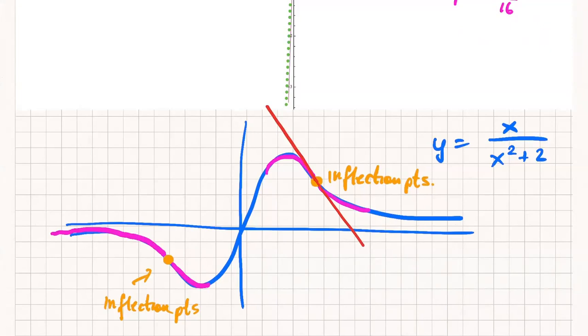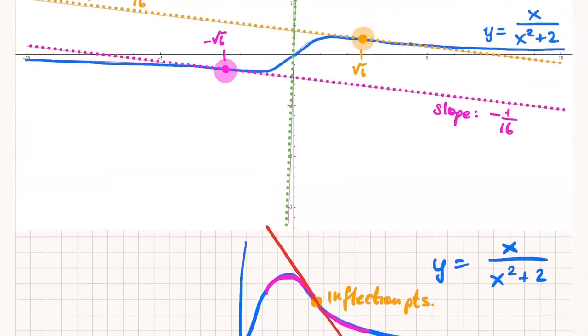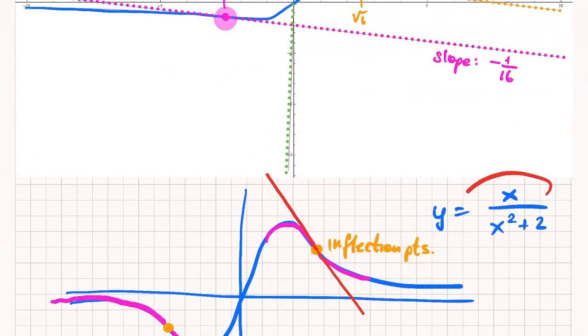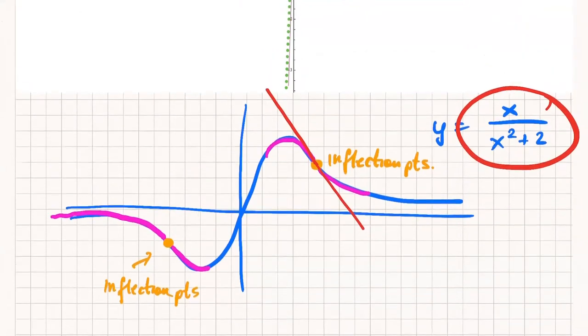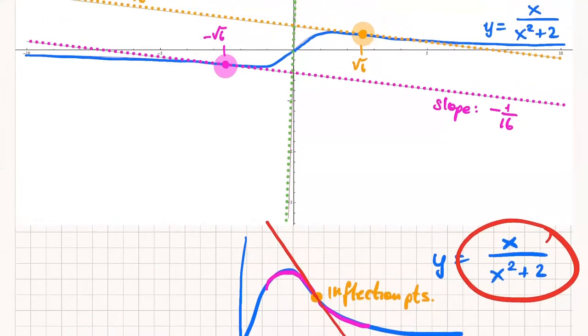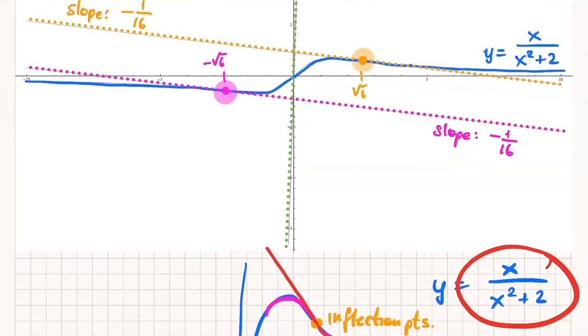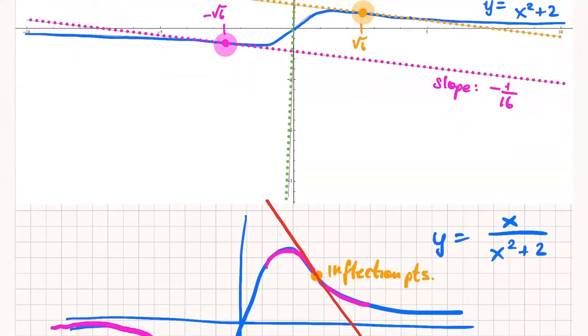And I didn't notice that until I actually graphed this. And then you can work out, if you get the second derivative of this function and set it equal to 0, you do get root 6 and negative root 6. So it's interesting that for this particular function, I just coincidentally chose the numbers so that it works out to be the inflection points, which is kind of funny. But inflection points we won't do until